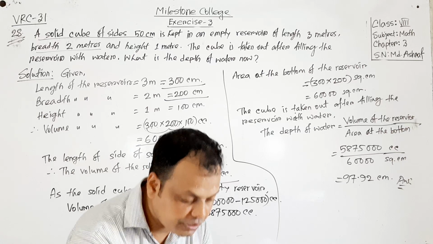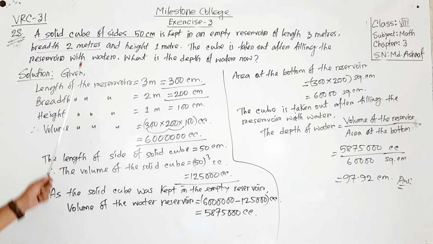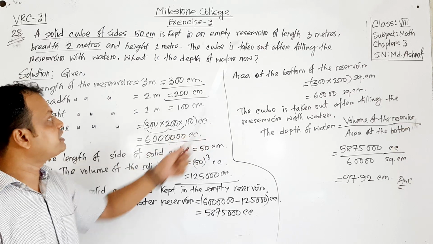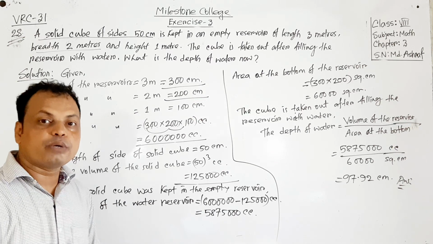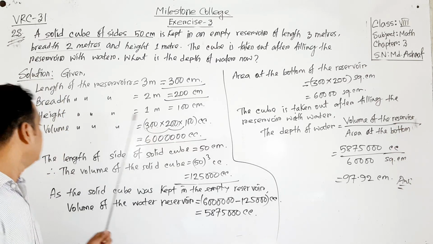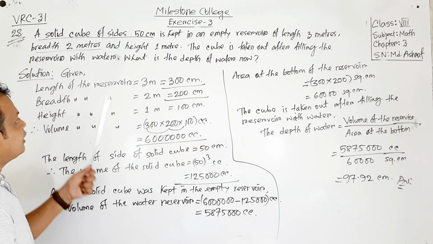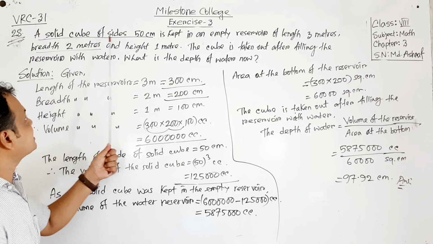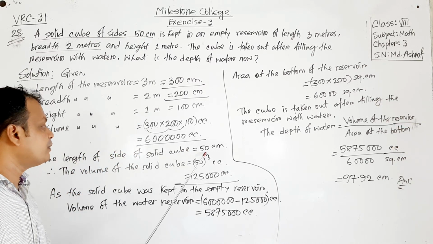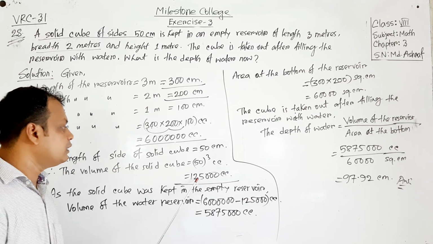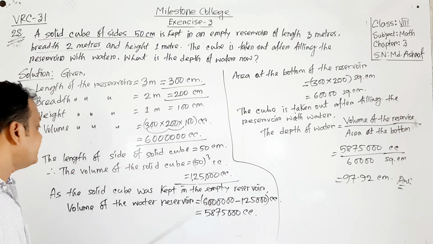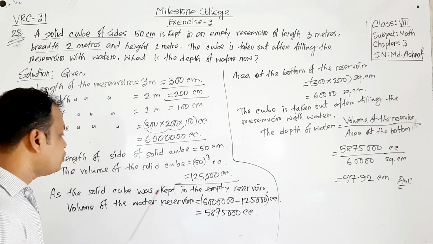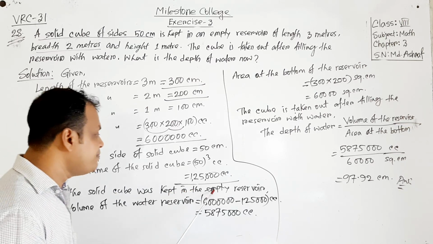My dear students, I want to review this one again. There is a given reservoir. The length of the reservoir is 3 meter, that means 300 centimeter, breadth 2 meter, that means 200 centimeter, and height is 1 meter, that means 100 centimeter. From here we can find the volume of the reservoir. Then there is a solid cube. The length of one side of the cube is 50 centimeter, so we can find the volume of the solid cube. It will be 1,25,000 cubic centimeter.